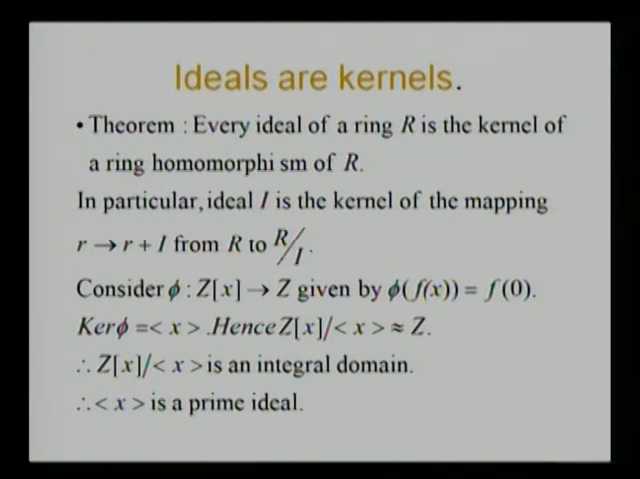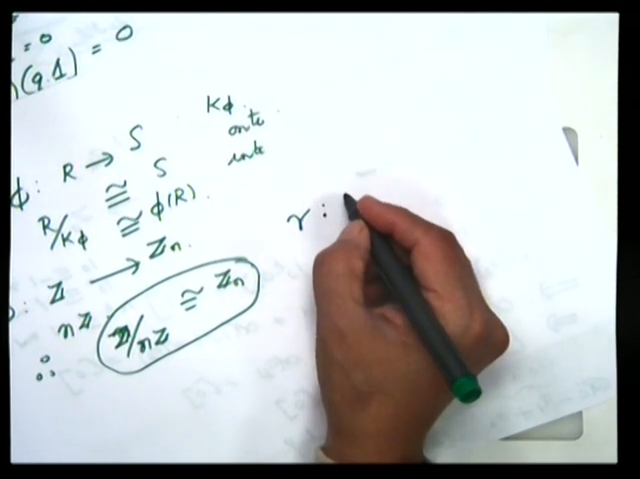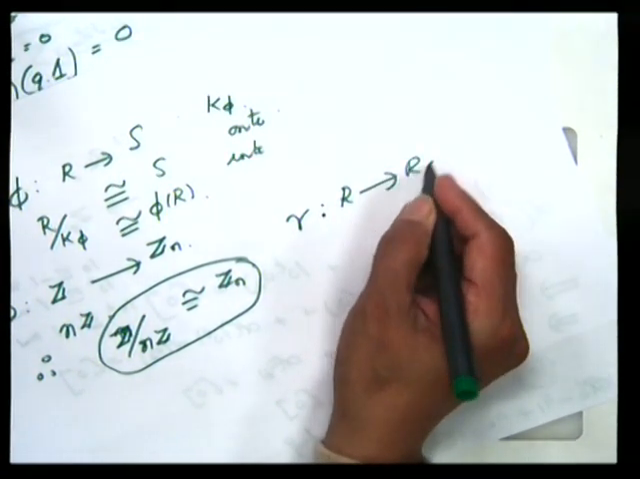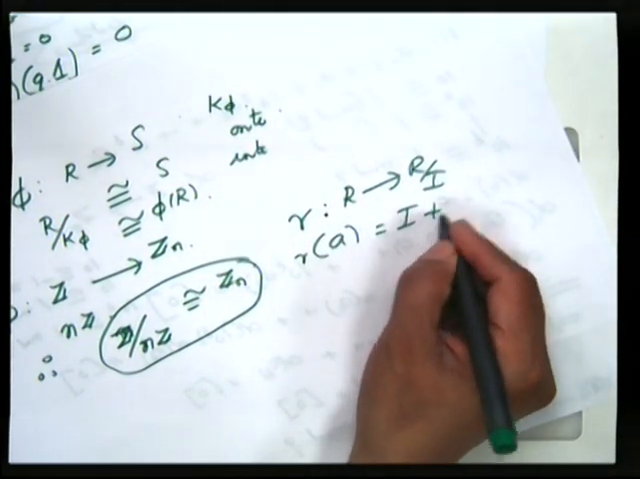Not only are kernels ideals, ideals are kernels. Every ideal arises as the kernel of a homomorphism. Look into your PPT. Every ideal of a ring R is the kernel of a ring homomorphism of R. In particular, I is the kernel of the mapping from R to R by I. Define gamma going from R to R by I by gamma of a equal to I plus a.